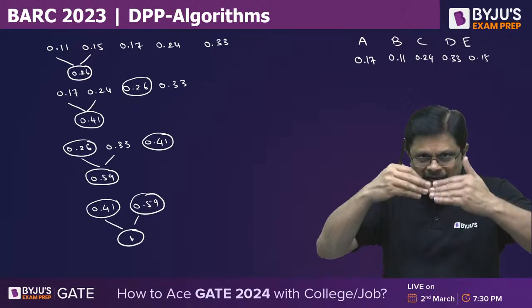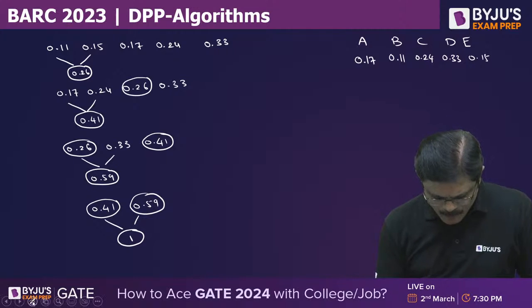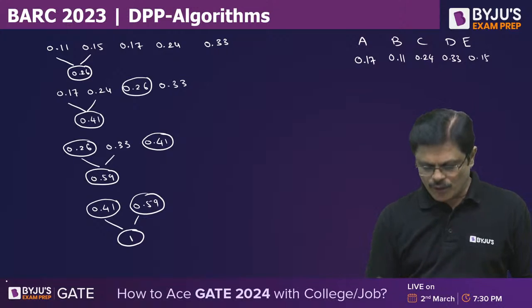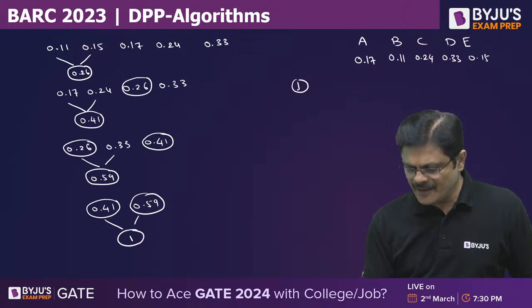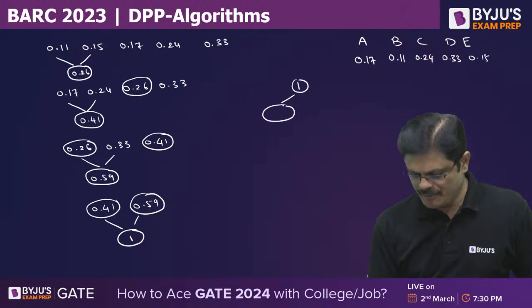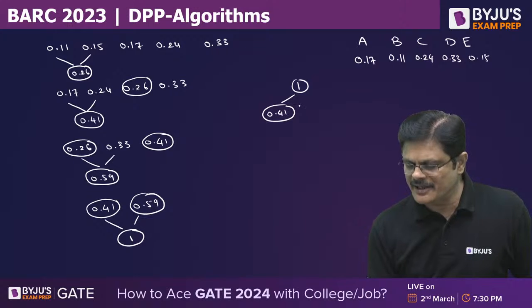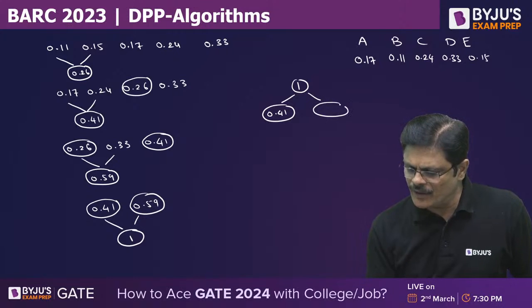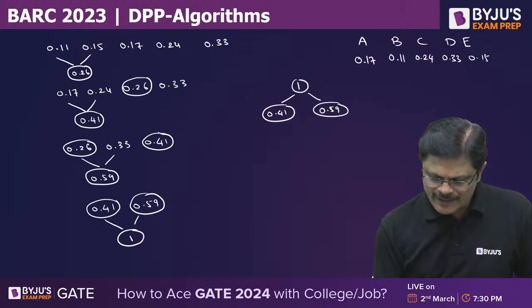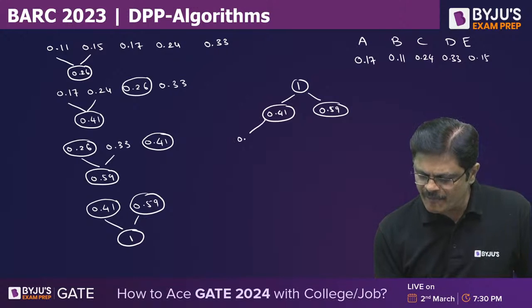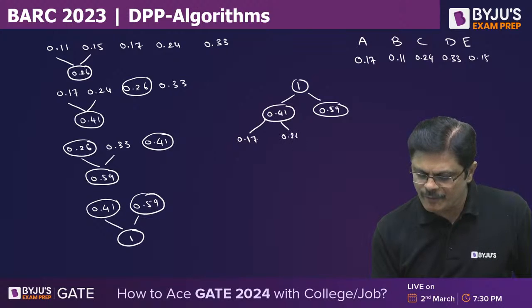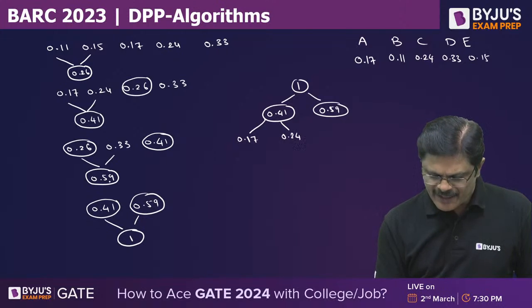Now you completely draw this. See, I am doing it in parts. Now we try to completely draw this. See how 1 is created. 1 is created from 0.41, which is an internal node, and 0.59, which is also an internal node. How is 0.41 created? It is created from both leaf nodes. How is 0.59 created?